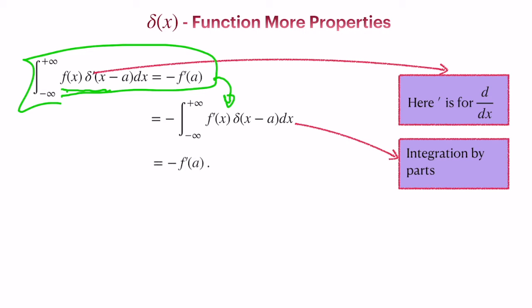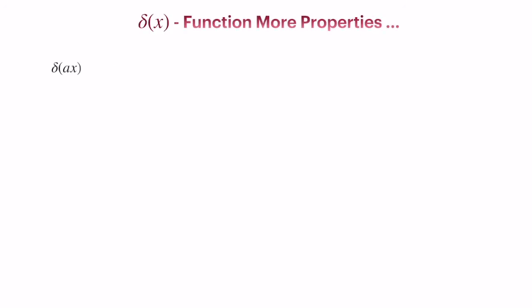We just use the property of the delta function, and that is equal to minus f prime a. So this is how we are able to even talk about the differentiation of the Dirac delta function. In principle, we don't really have to do anything. We just play around with the mathematical symbols and use the property of the delta function. It's rather amusing, but maybe not for mathematicians.